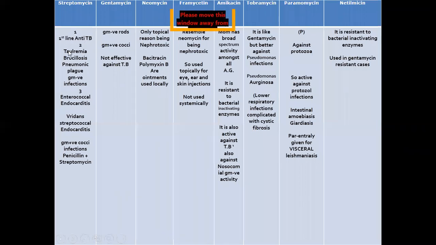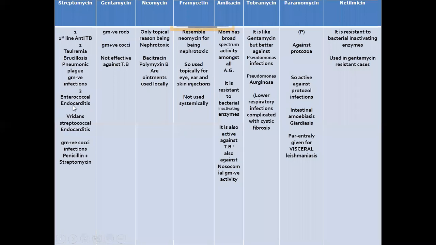Then streptomycin can be used in other gram-negative infections: tularemia, brucellosis, pneumonic plague. These are non-tuberculous, gram-negative infections. Then number 3, streptomycin can be used for enterococcal endocarditis.